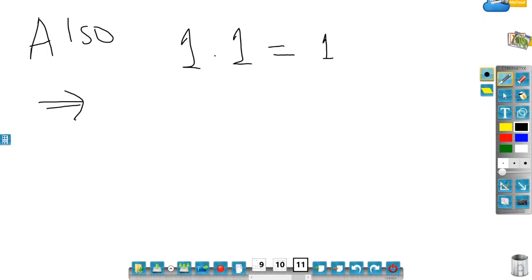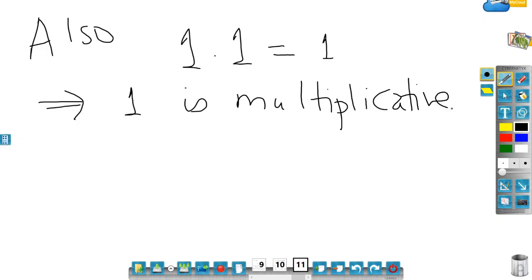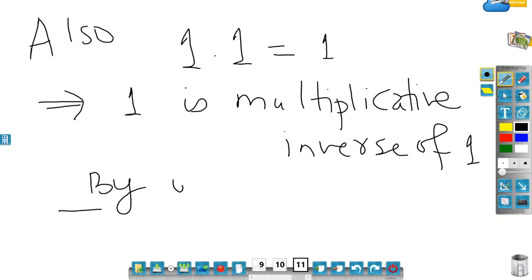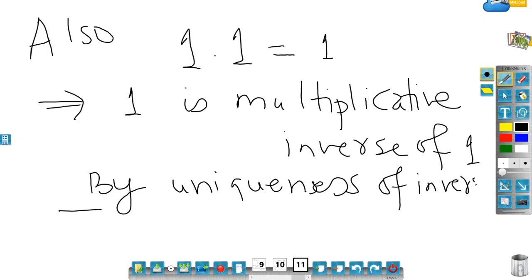So this would imply 1 is the multiplicative inverse of 1. But by uniqueness of inverse, I can say that 1 inverse is the same as 1.